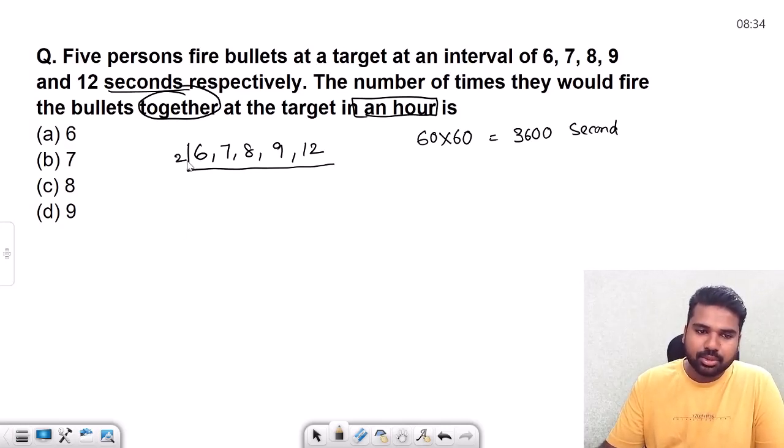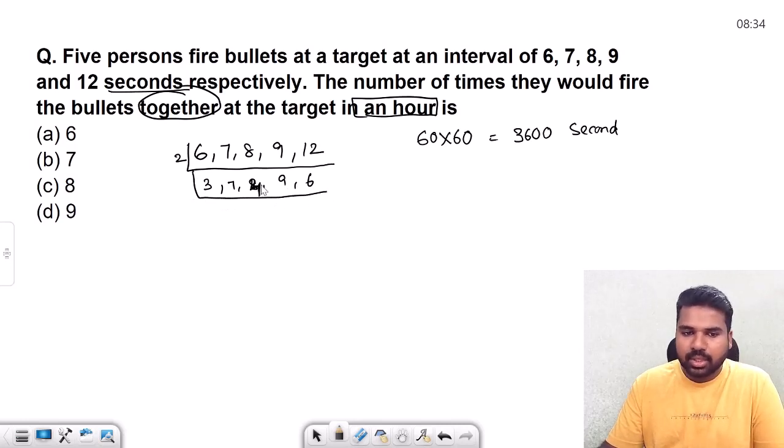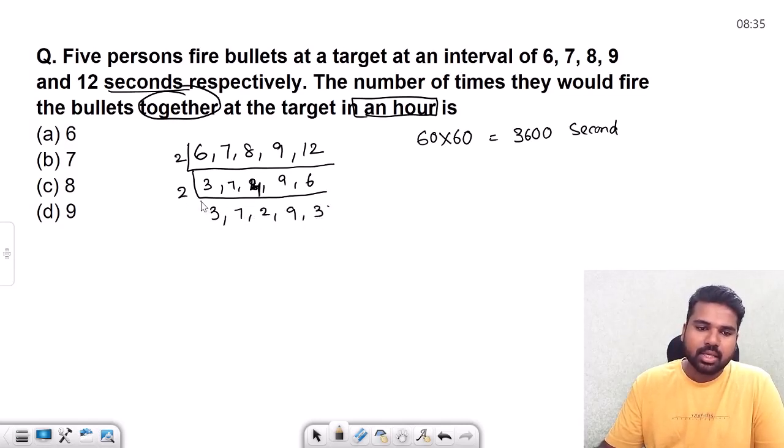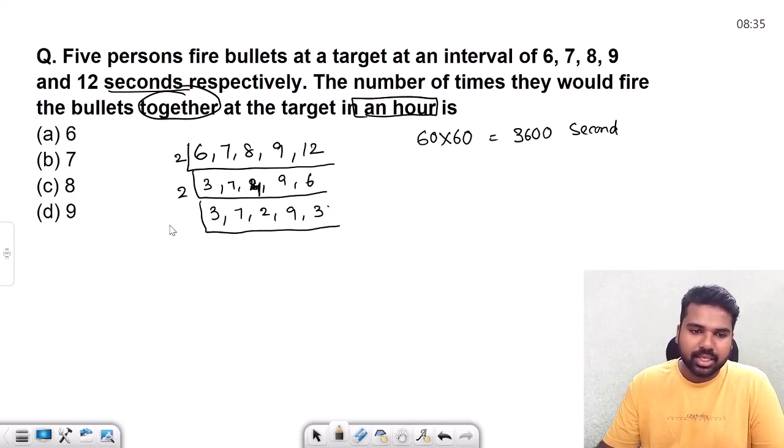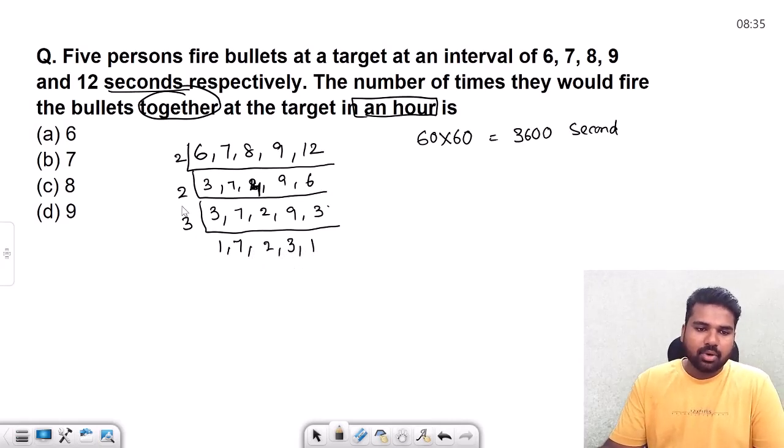So first we will begin with 2. 2 fours, 9 and 2 sixes. Now we can see another 2 can be done here. 7, 2, 9 and 2 threes. Now 2 is all gone. Even if we take 2, only 1 will come, that will multiply in. Now we can go for 3. 7 is prime, we can keep it as it is. 3 threes and 3 ones. Now look at them, all of them are prime numbers.